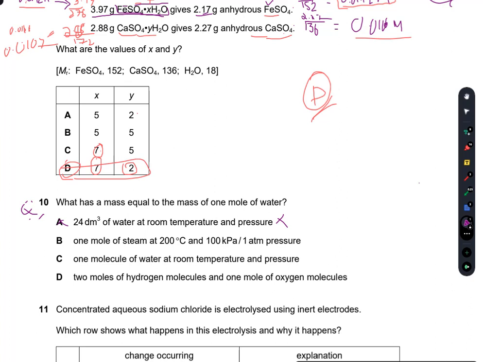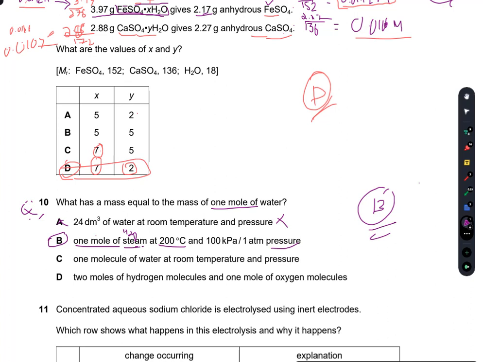1 mole of steam at 200 degrees C and 100 kilopascal pressure. So 1 mole of steam is water actually. Now, the thing here is pressure and temperature has nothing to do with the mass of 1 mole of water. If there is 1 mole of water in the liquid state, the mass of 1 mole of water in the steam would be same. So B is the right option.